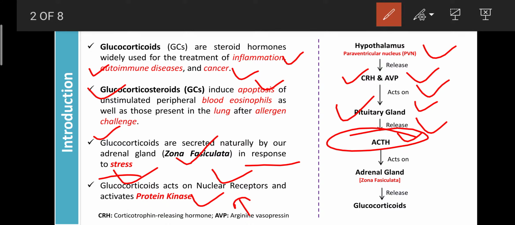This ACTH acts on the zona fasciculata, or activates the cells of the cortex, that is the zona fasciculata, of the adrenal gland. It releases the glucocorticoids. The released glucocorticoids act on the nuclear receptor, then activate the protein kinase. Due to that, the glucocorticoids are involved in the regulation of various metabolisms.